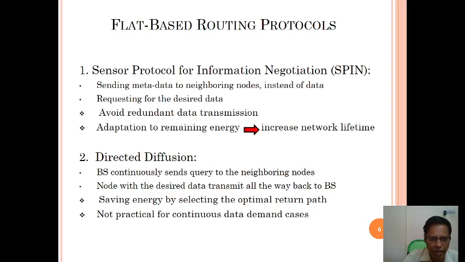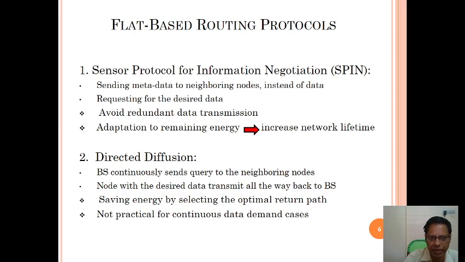Now directed diffusion. What is directed diffusion? The base station continuously sends queries to the neighboring nodes. The node with the desired data transmits all the way back to the base station, saving energy by selecting the optimal return path.